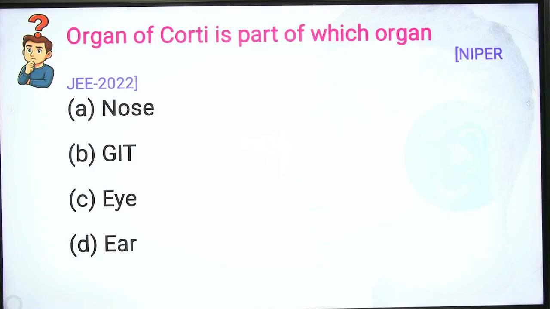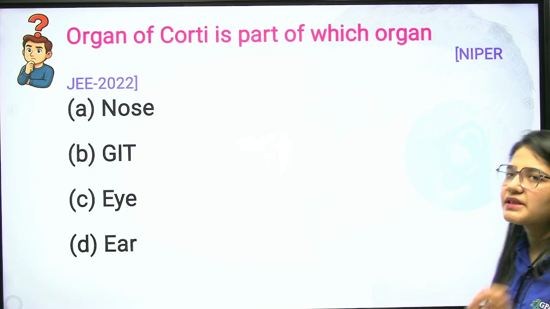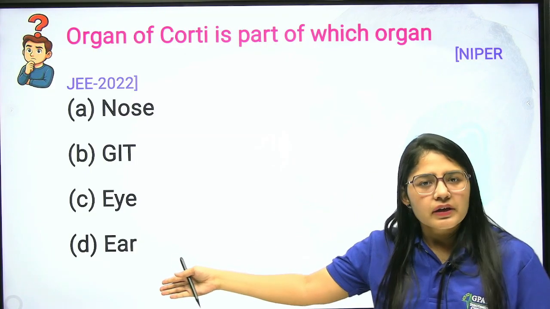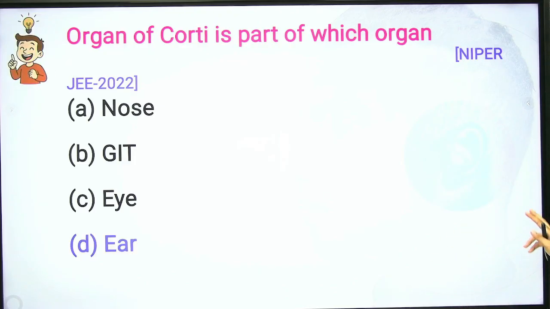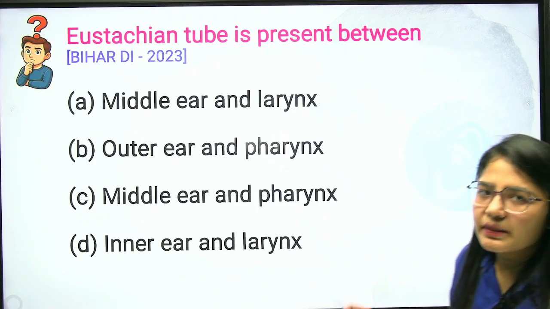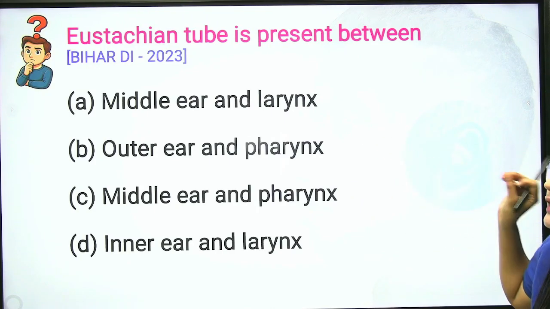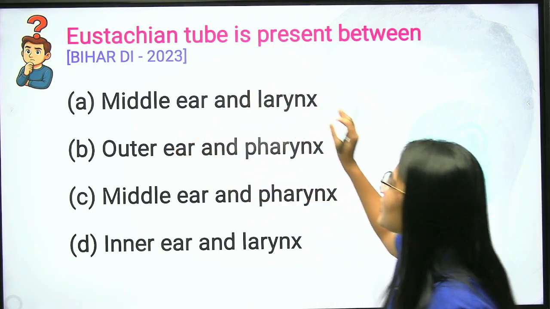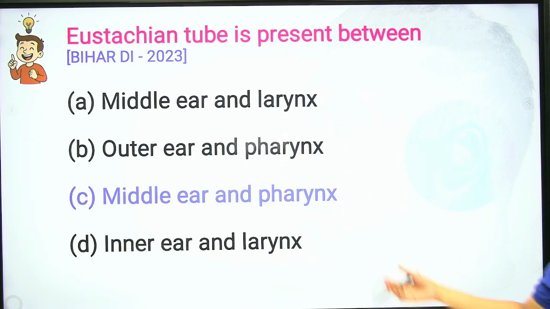Next we have: organ of Corti is part of which organ? NIPER JEE 2022 previous year question. Organ of Corti, obviously that is the part of your ear. Clear? Next we have: the eustachian tube is present, Bihar DI 2023 previous year question. The eustachian tube connects your middle ear to your pharynx. Clear? It connects your middle ear and pharynx.